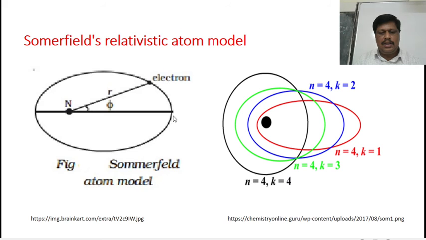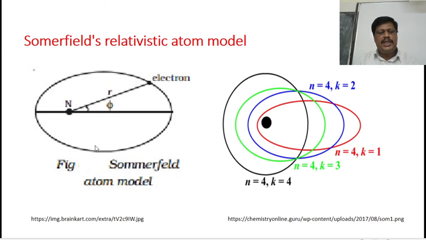Whenever an electron is far away from the nucleus, say at this point, the speed of the electron is less, because there is a less force of attraction between the electron and the nucleus. Near the nucleus, it experiences a large force of attraction, and to overcome this large force of attraction, it moves with very high speed.